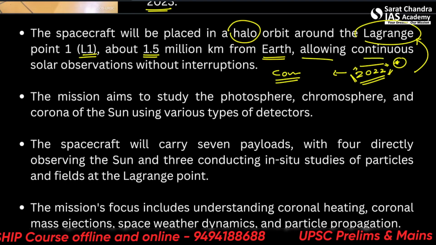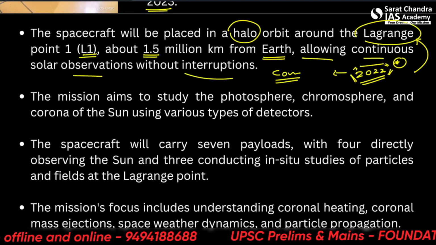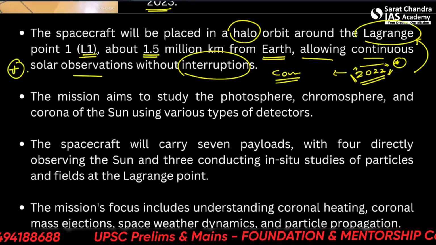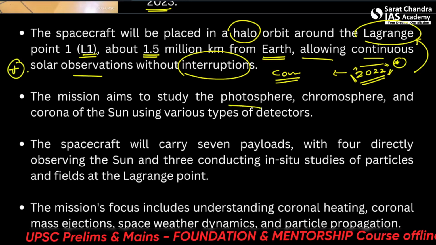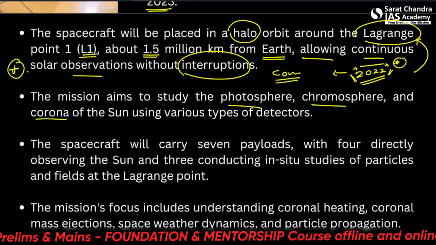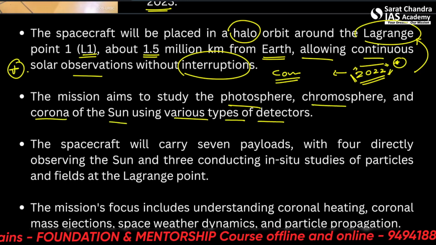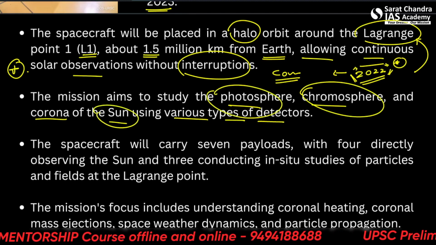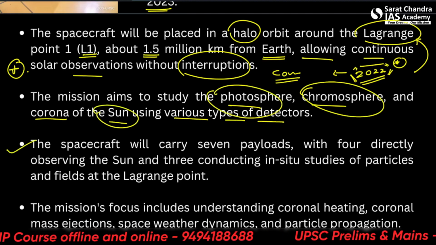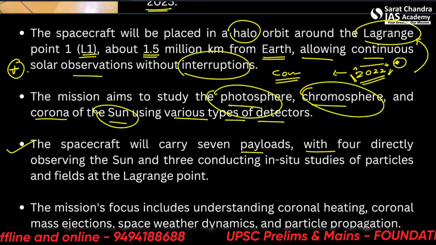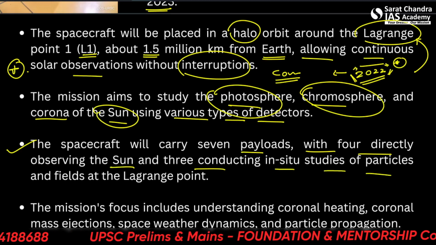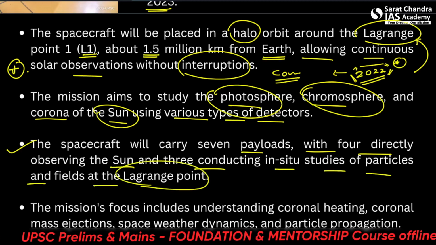Okay. So allowing continuous solar observations without interruptions. This is the prime feature of Aditya L1. The mission aims to study the photosphere, the chromosphere, and the corona of the Sun using various types of detectors. These are different layers of the Sun. The spacecraft will carry 7 payloads, with 4 directly observing the Sun and 3 conducting in situ studies of particles and fields at the Lagrange point.